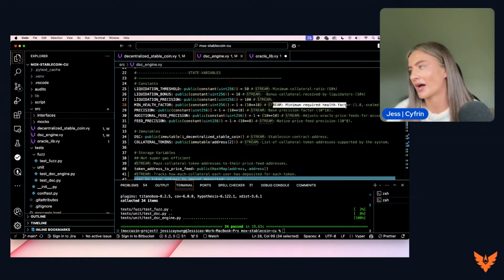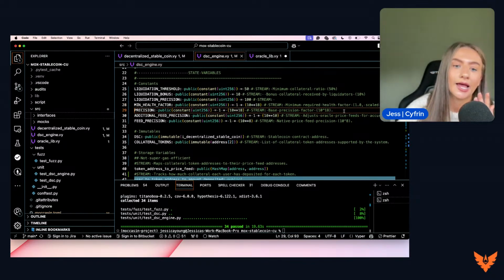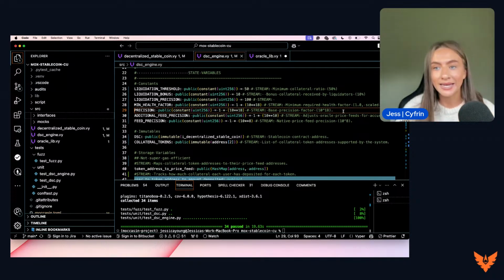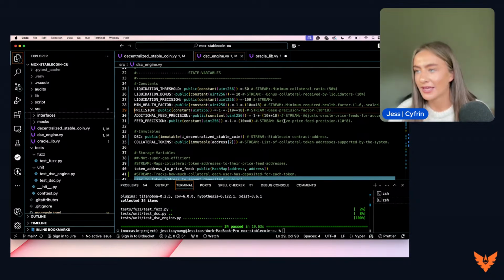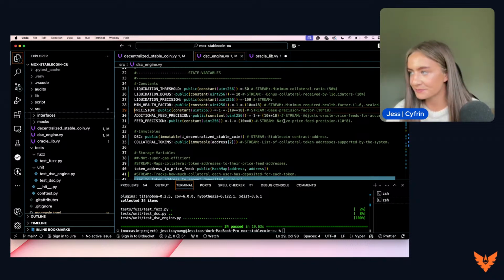This is the minimum required health factor. This number determines how much of the stablecoin the user can mint during that initial phase when they are depositing collateral and minting tokens. This also determines the value at which a user can be liquidated.